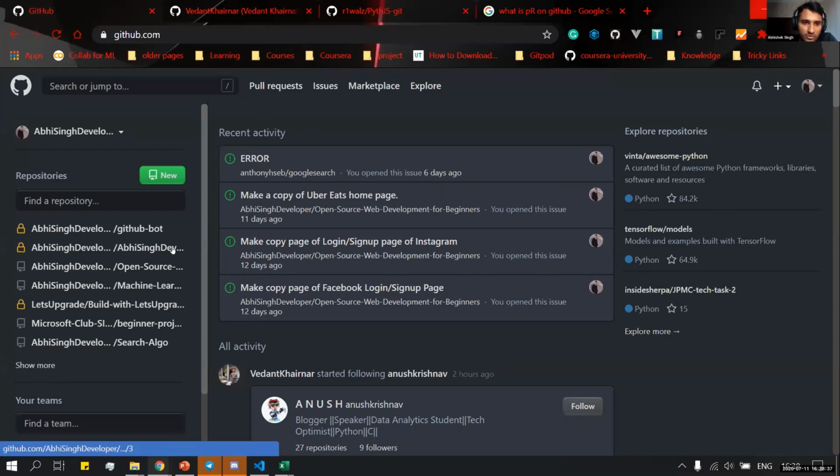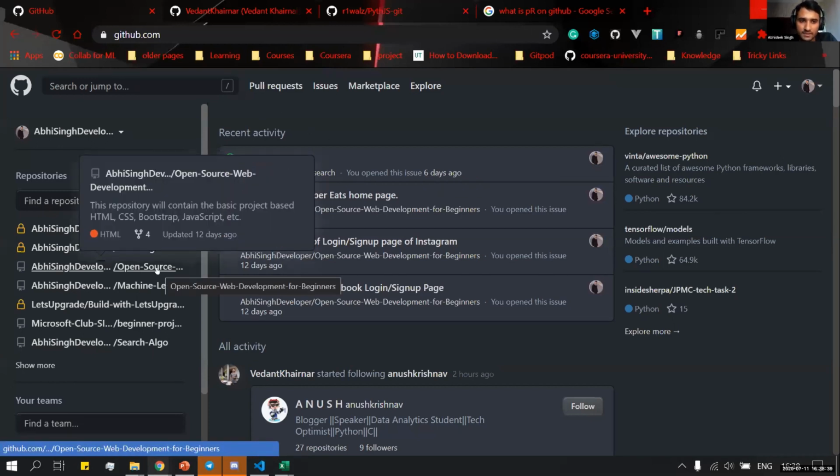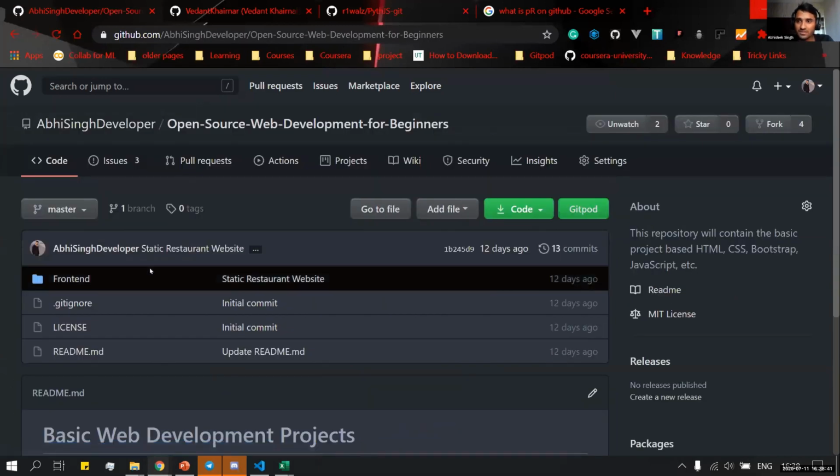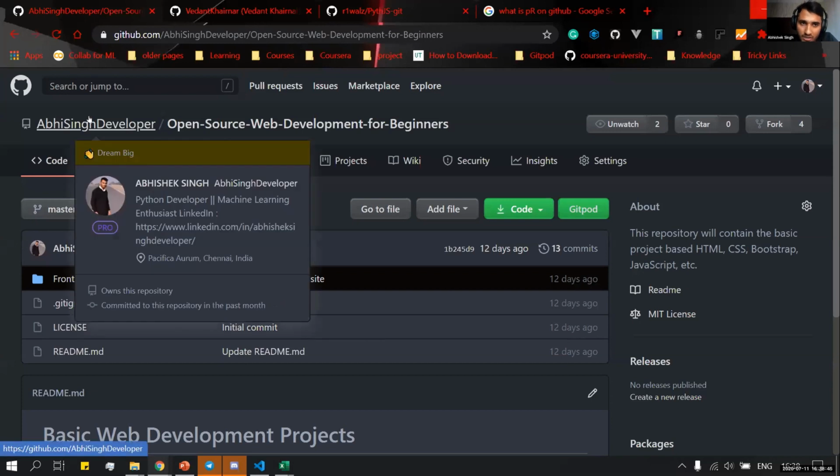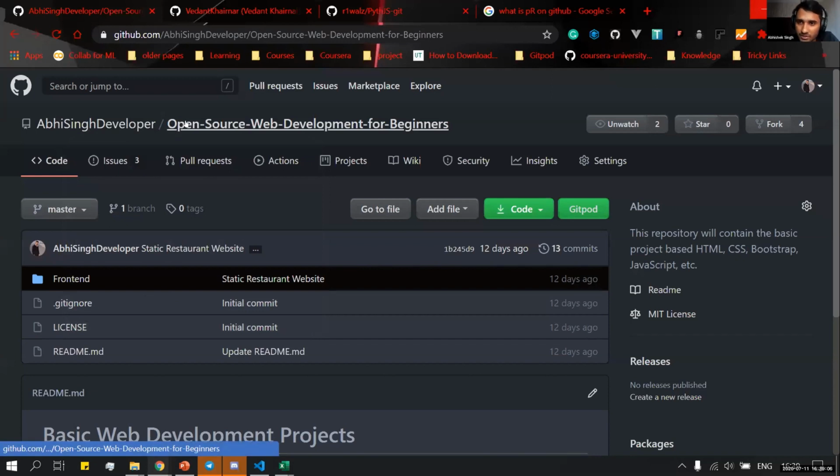So we will move to a repository. Suppose we select this repository. This is the interface of that repository. Here we have our username by which we are identified. Like all of you know Instagram, there we have user IDs. Similarly, we have a user ID over here also. If you want your friends or teammates to know you are on GitHub, you can give them this name and they can find you easily. And this is our repository name.